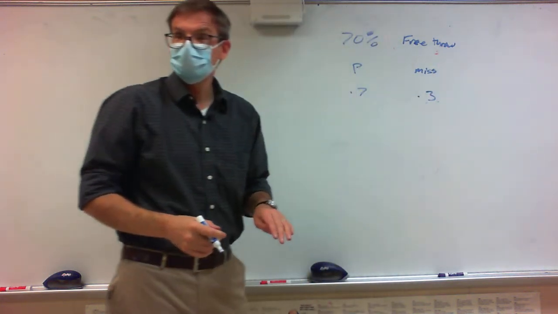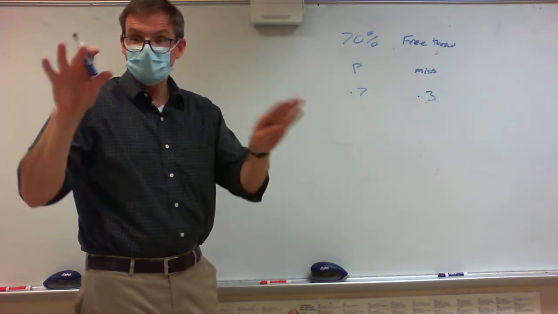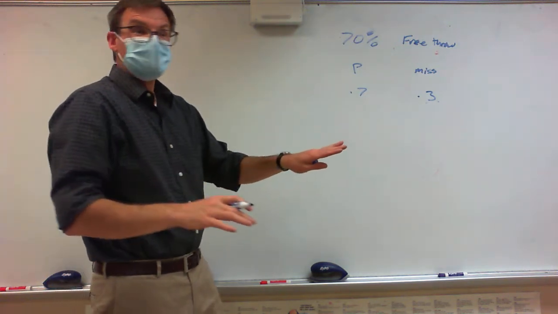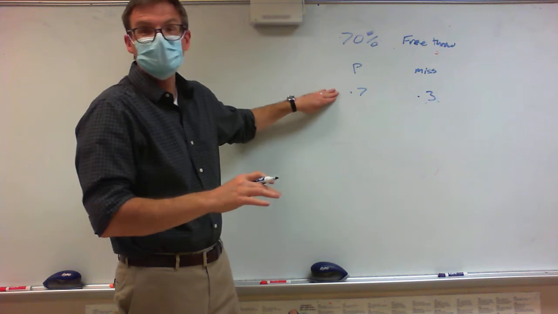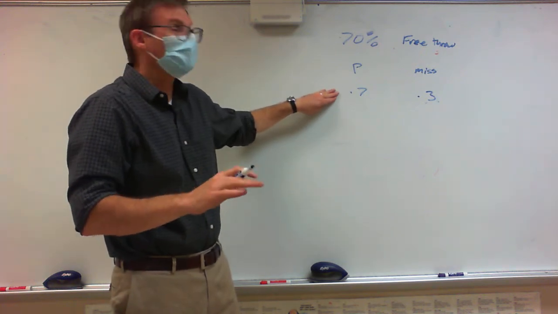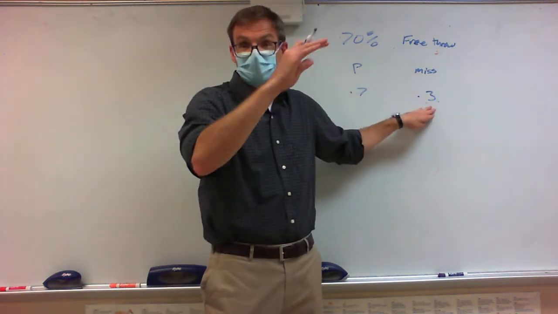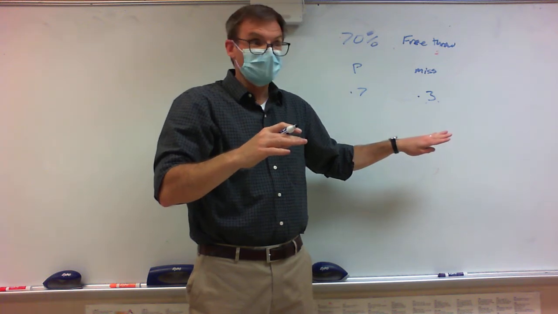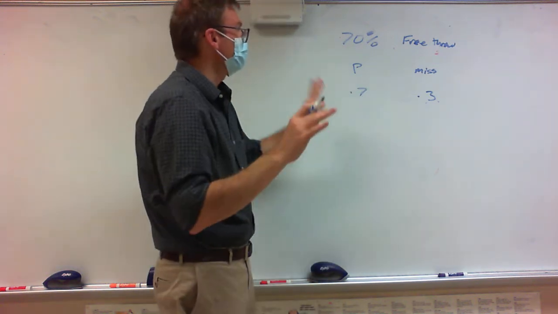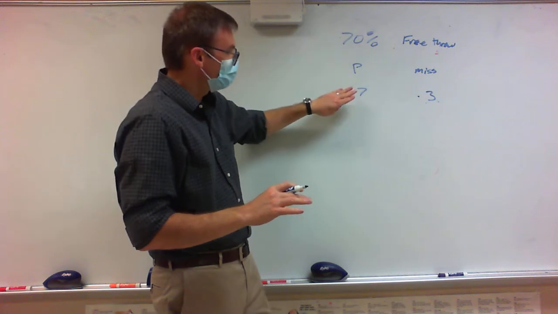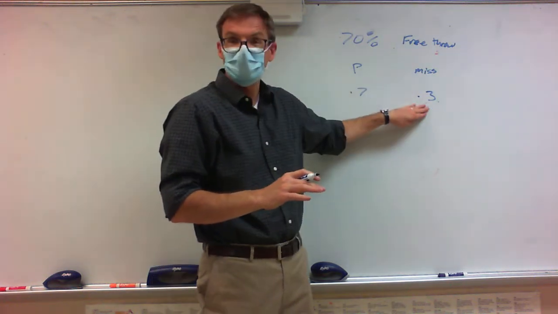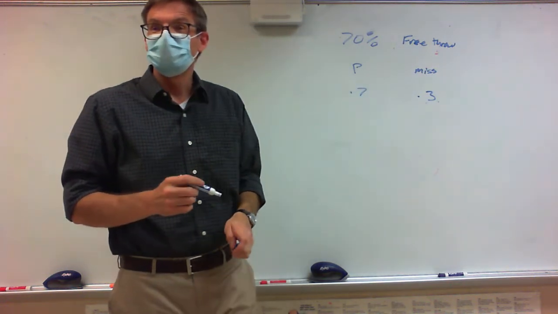Are we okay with this? Does everybody understand the situation? So you have a 0.7 probability of it working, and you have 0.3 probability of it not working. Every one of these problems, you have to determine your probability of success and your probability of failure. Yes. Why are they not percentages?